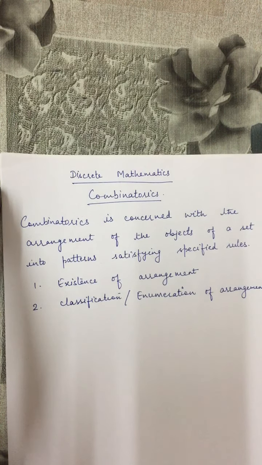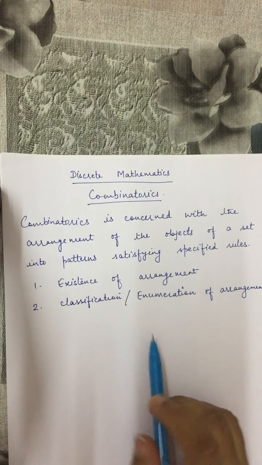And second is classification of arrangement. If a specific arrangement is possible, then we consider whether there is only one such arrangement or there can be more than one arrangement. If there are more than one, then can we count them or can we not count them? Secondly, if we cannot count such arrangements, then can we classify them into some types, into some classes? So these types of problems are considered under the second part, classification of arrangement.